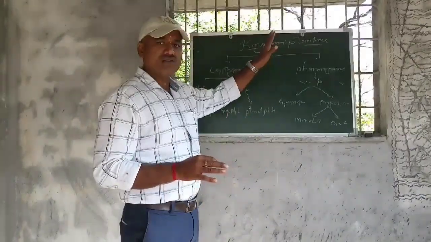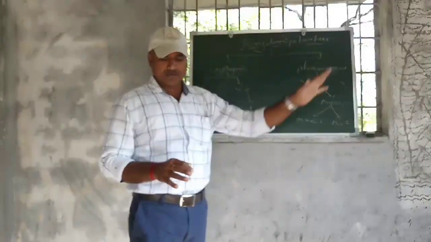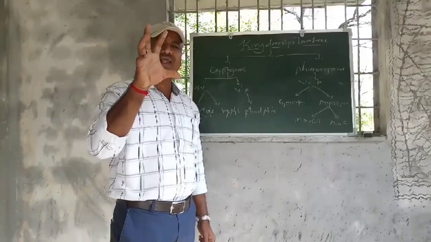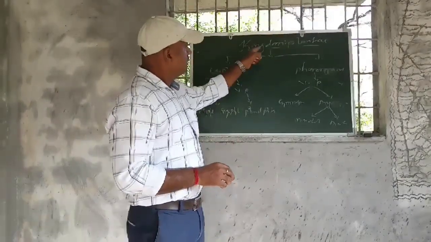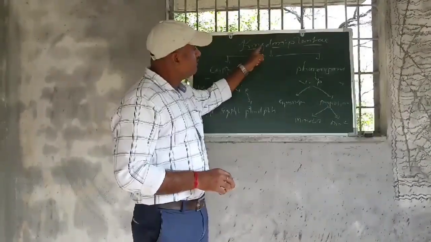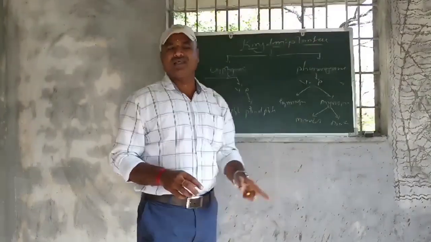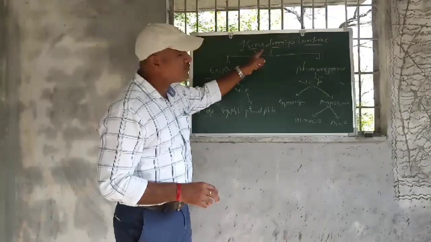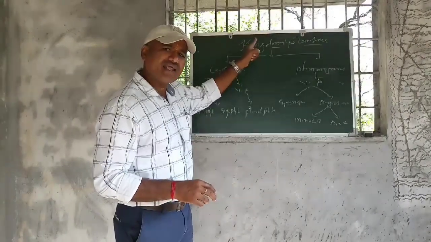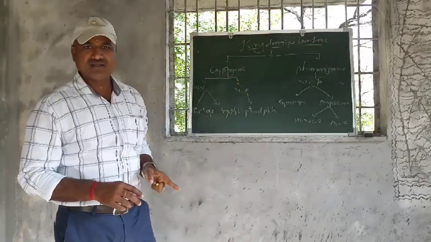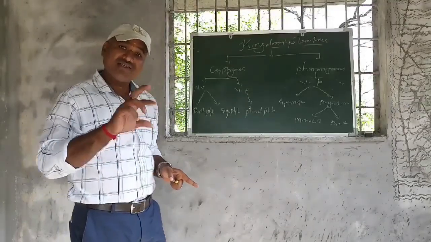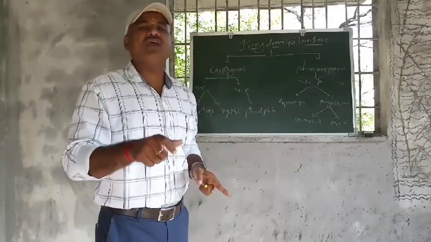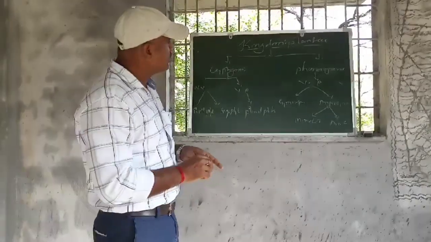Now we are going to start the first chapter, that is called Kingdom Plantae. First of all, I would like to tell you the meaning of kingdom. We'll see the meaning of the kingdom, after that, we'll see the meaning of the plantae. This is one of the taxonomic categories, the largest taxonomic category in the classification. That is called the kingdom.